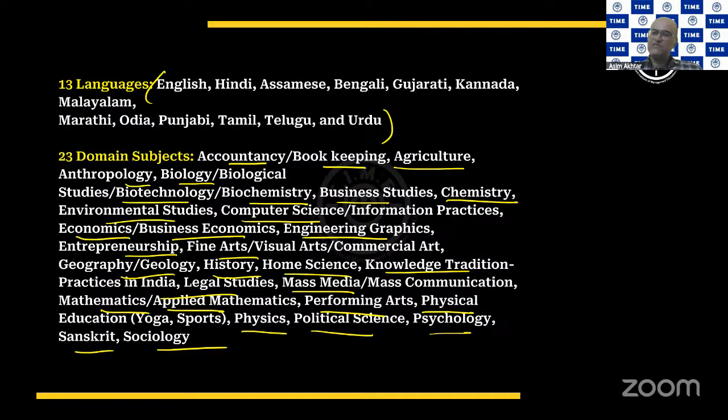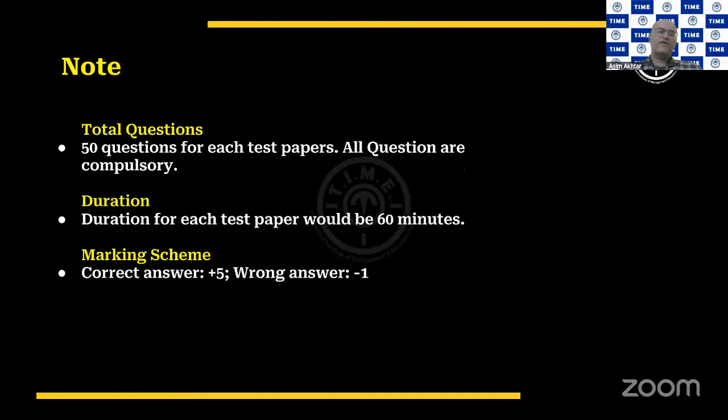Now, how do we select these domain subjects? We select them based on the requirement. So you can always go to the respective universities and look at the prerequisites for those particular courses, and you can opt for a domain subject as per your choice and as per the requirement, of course. Now, what you need to understand is that there will be 50 questions for each test paper, whereas the duration will be 1 hour. So 50 questions to be done in 1 hour.